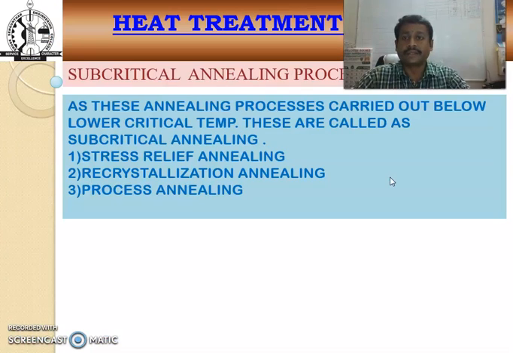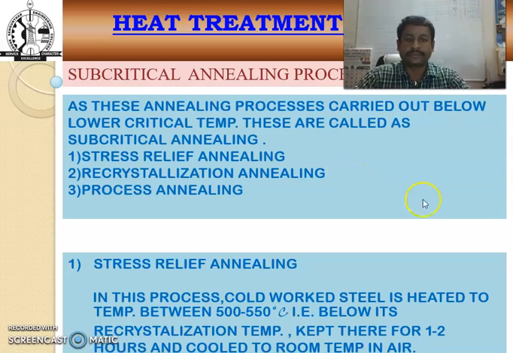And then in this annealing process carried out below the lower critical temperature, and these are called subcritical annealing: stress relief annealing, recrystallization annealing process, and process annealing. This first one is the stress relief annealing process.